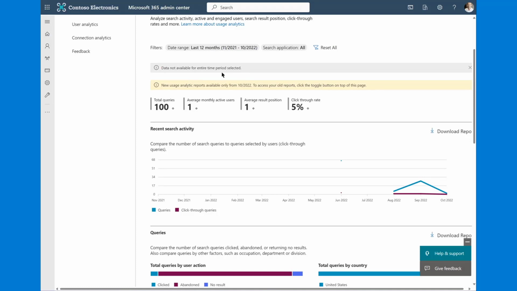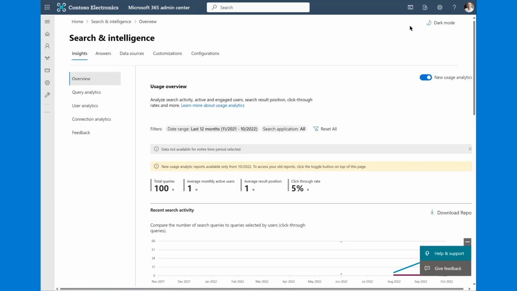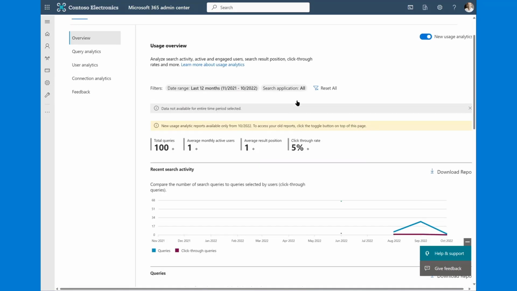But your search usage reports, at least the new ones that we've introduced, when you flip the little preview toggle at the top of the page, are only available starting from October and moving forward. So in this particular case, what we're looking for is a period from October 2022 throughout the course of this month. If you want to look at the older search usage reports, you have to flip that toggle back to the classic search usage reports.